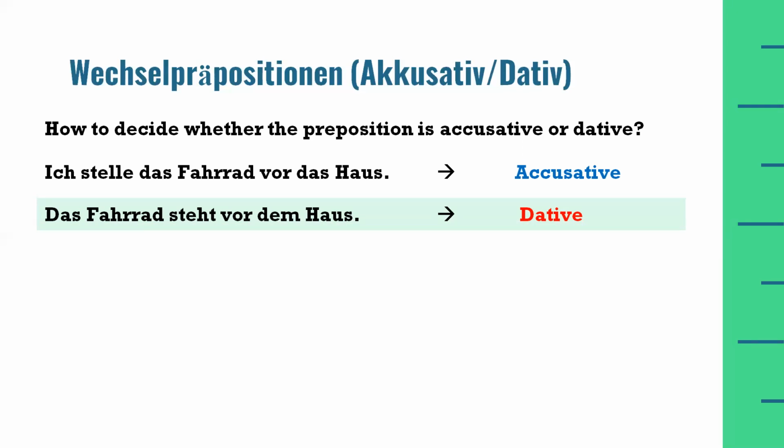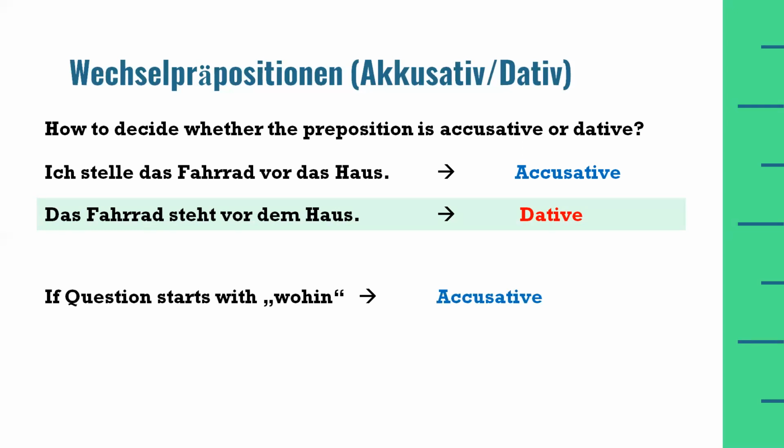Now, in this example, there is no movement. Therefore, the two-way preposition in this sentence will behave like dative. So that is the criteria. If there is a movement in the sentence, then the two-way preposition will act like accusative. And if there is no movement in the sentence, then the two-way preposition will act like dative.